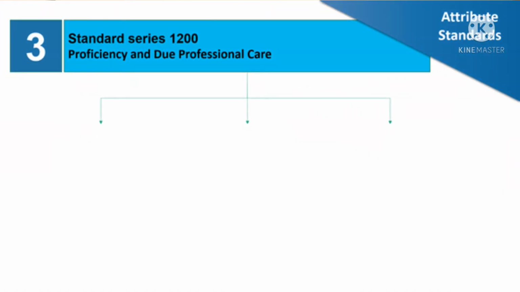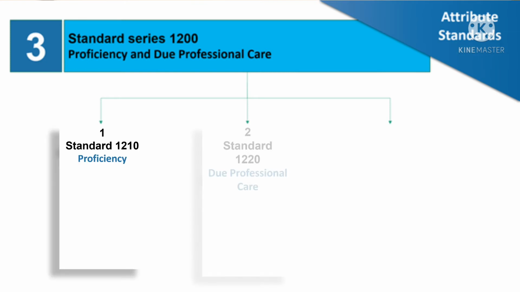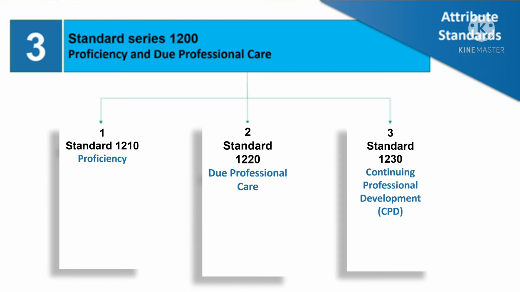The standard series 1200, the third section of the attribute standards, covers proficiency and due professional care. This is the one which we covered in 3 videos: proficiency, due professional care and CPD. So, these are the standards. Proficiency is 1210, due professional care is 1220, and 1230 was continuing professional development.